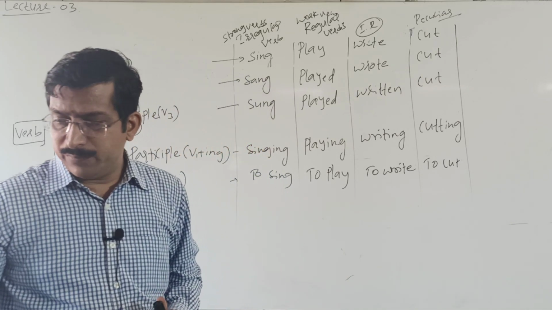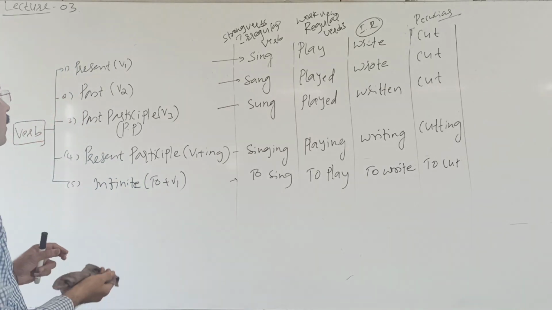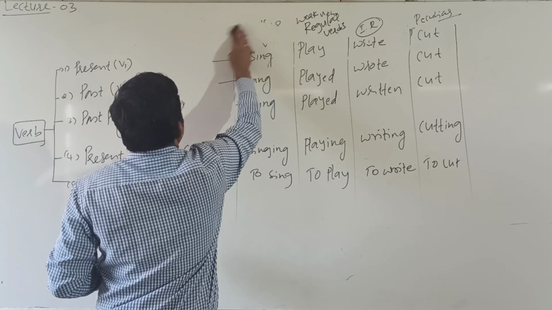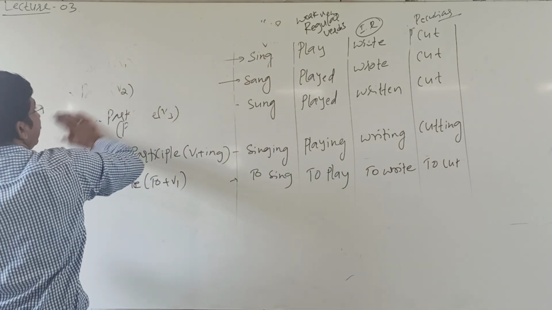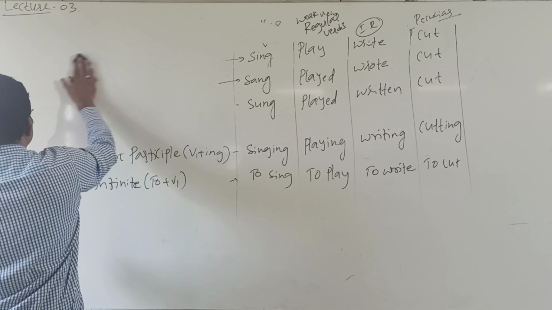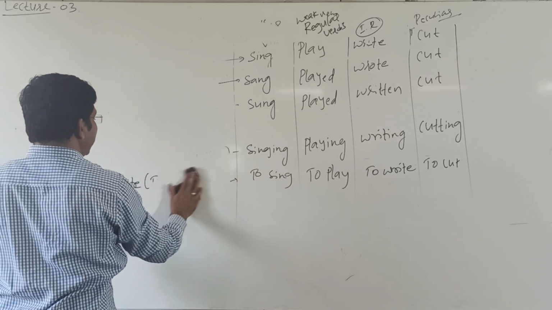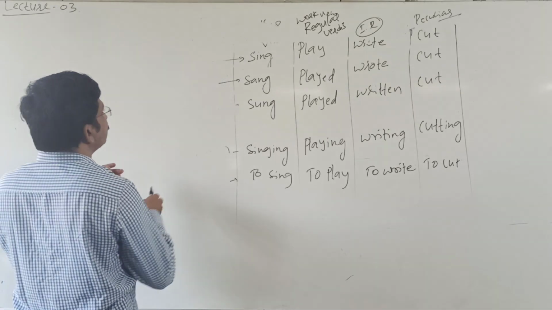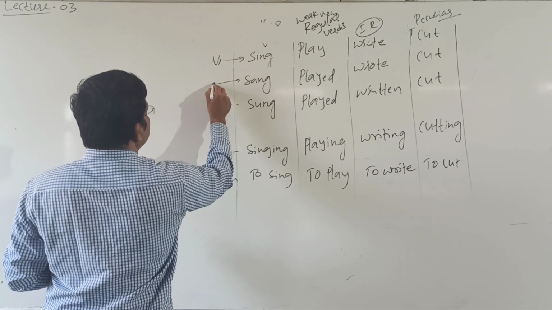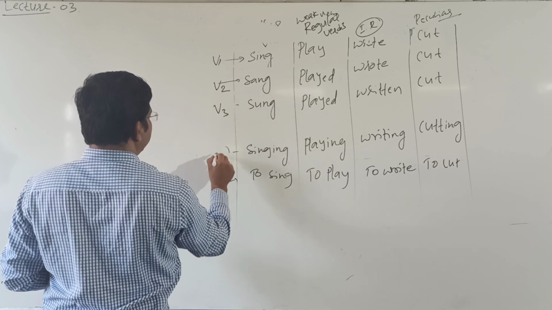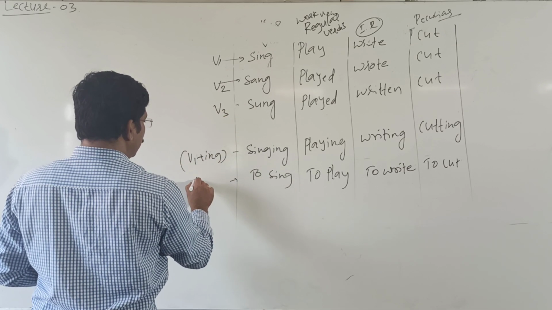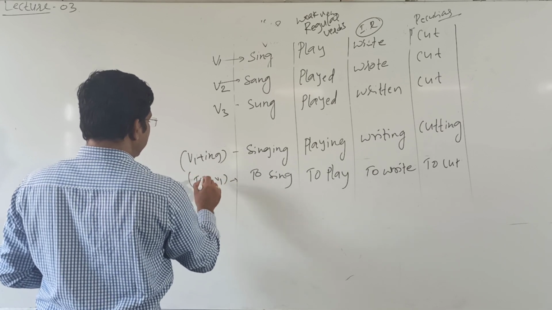In the forms of verbs: V1, V2, V3, V1 plus ing, to plus V1. Consider V1, V2, V3, V1 plus ing, to plus V1.